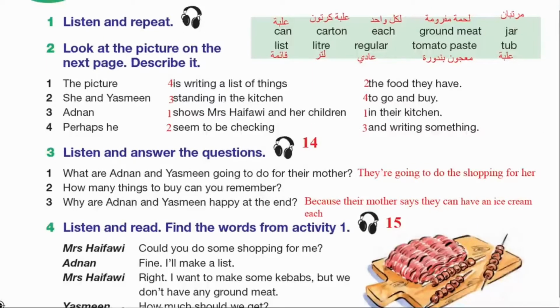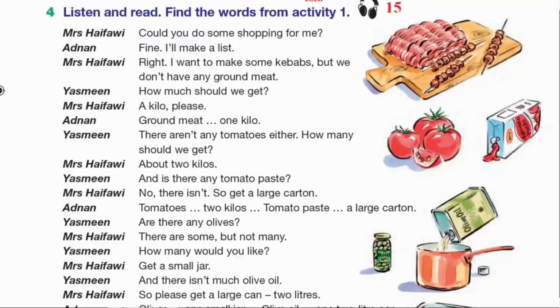Period 1. Activity 1. Can. Carton. Each. Ground meat. Jar. List. Litre. Regular. Tomato paste. Tub. Period 1. Activity 4.